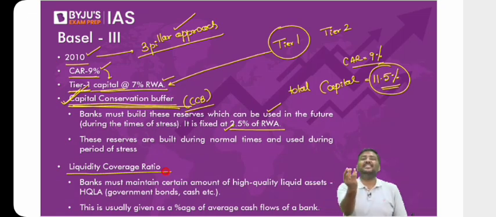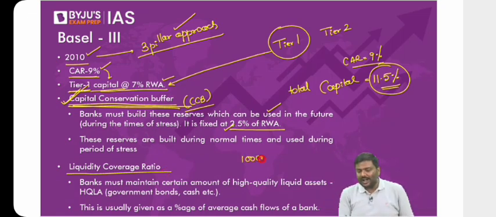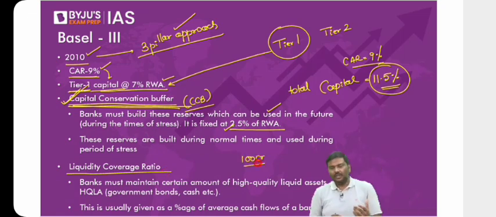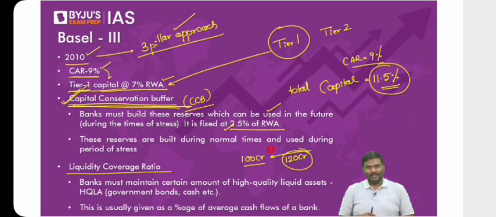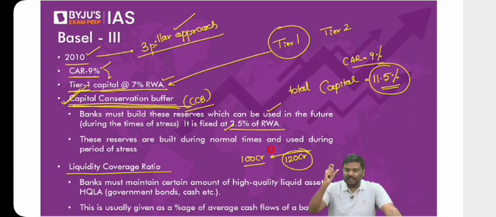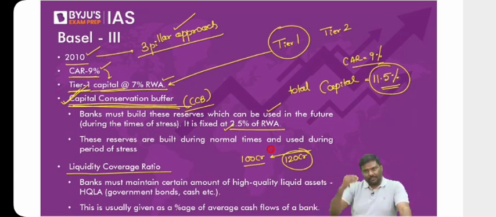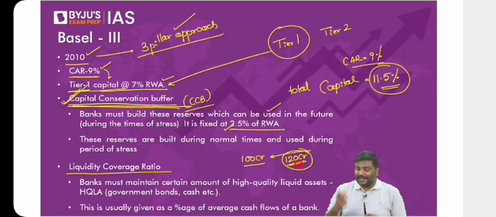Now let me give you a very simple example. Imagine today you have 100 crore rupees in cash. The depositors come and want to withdraw 120 crore rupees in cash. Is it possible? Now look at the situation. You have a cash of 100 crore rupees. Depositors have come to you and want to withdraw 120 crore rupees. How can you give 120 crore with 100 crore rupees? It's not possible. So this might lead to a bank run.